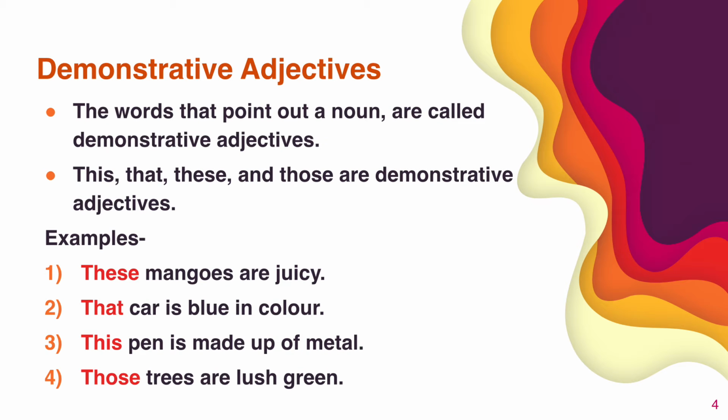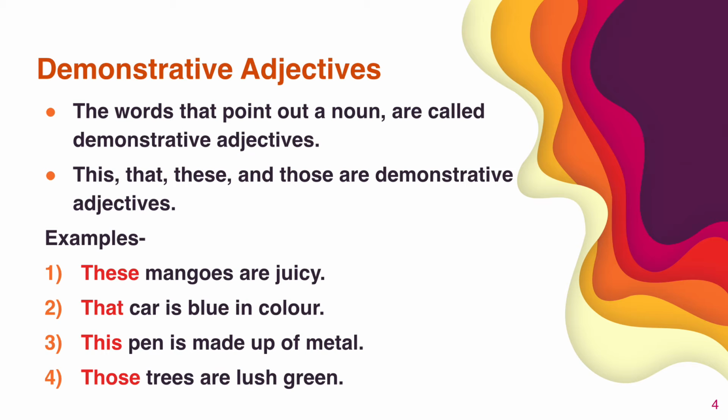Now we will talk about demonstrative adjectives. The words that point out a noun are called demonstrative adjectives. For example, this, that, these and those are demonstrative adjectives. नाउन को अगर पॉइंट कर रहे हैं, कोई वर्ड ऐसा है जो नाउन को पॉइंट आउट कर रहा है, that is what, demonstrative. For example, these mangoes are juicy. These mangoes that we are pointing out. कौन से मैंगोज की बात कर रहे थे? These mangoes are juicy. Okay, that car is blue in color. We are talking about one particular car that we can point out. So this is what demonstrative adjectives are, that we can point out.